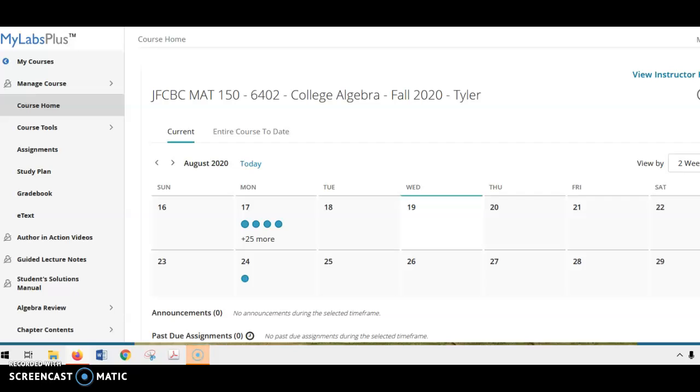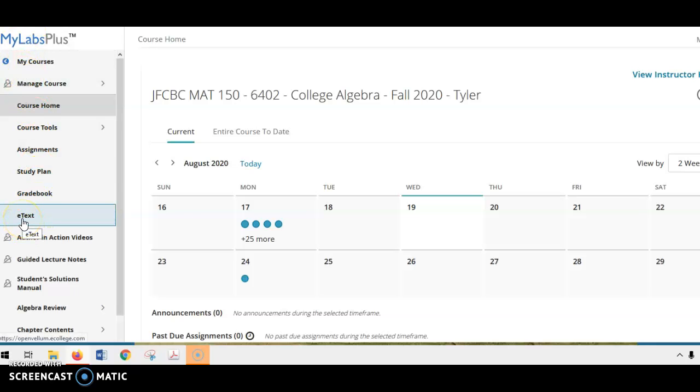So now we are at our student view of MyMathLab, and this is what you see. It's a calendar, and it shows you that there are assignments due, and if you hover over the little blue dots, you see that there's homework and more homework. And you'll also see that when you go into the assignments section. The other thing I want to point out is your grade book. All of your grades for this course will be kept in the MyMathLab grade book.